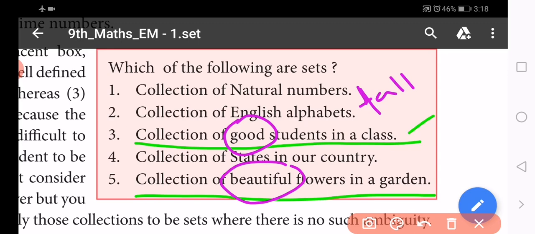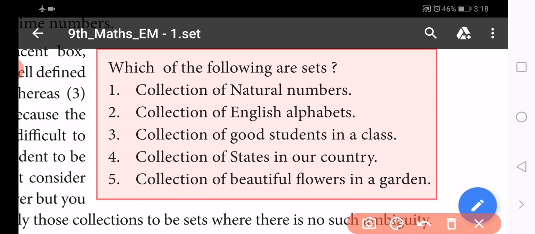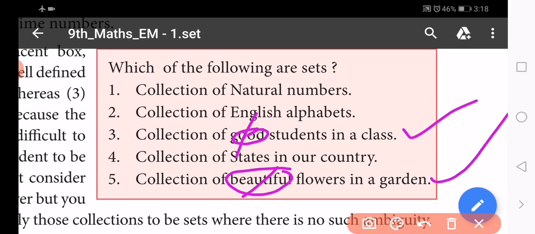So if we omit the word good, the collection of students is a set. And in the fifth example, if we omit the word beautiful, the collection of flowers in a garden is a set, but the collection of beautiful flowers in a garden is not a set.